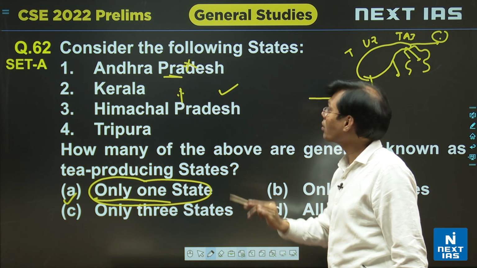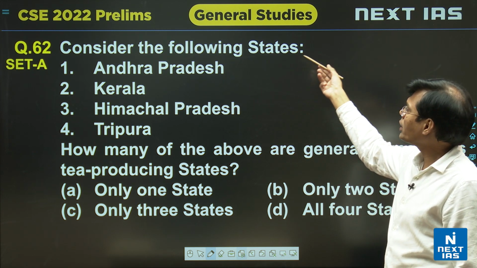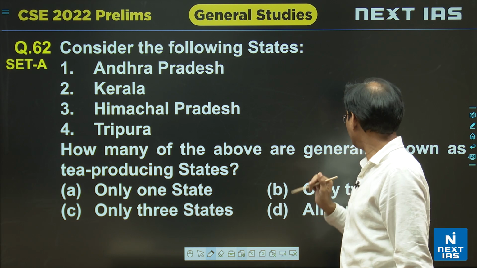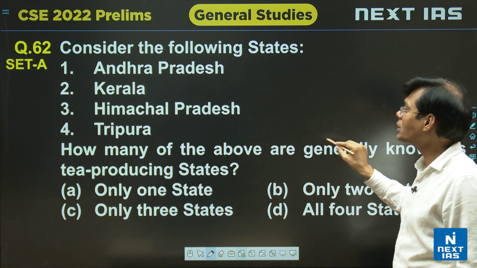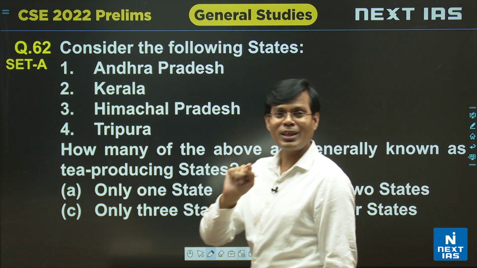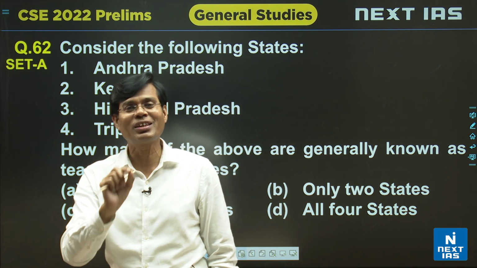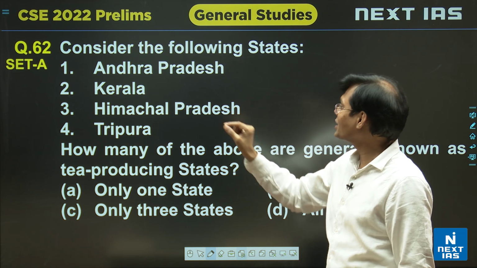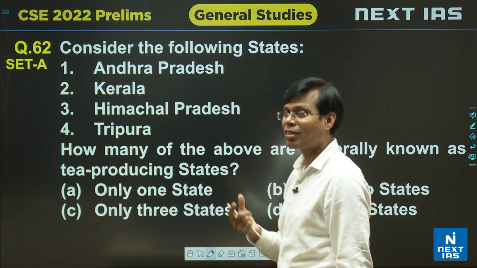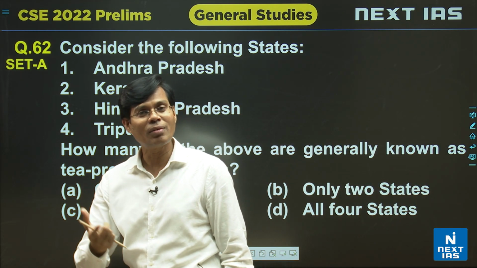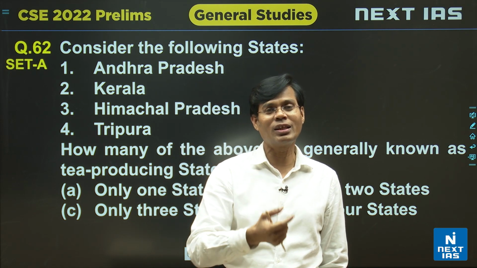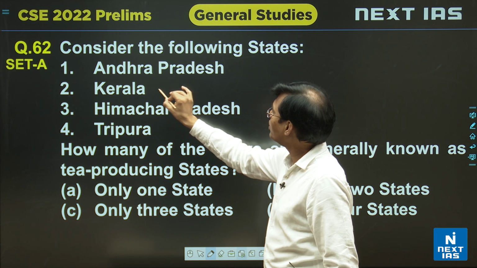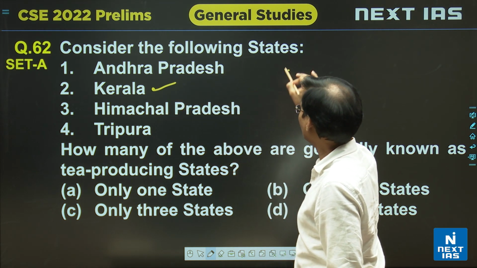And the next is: consider the following states: Andhra, Kerala, Himachal, Tripura. How many of the above are generally known as tea producing states? This topic is slightly confusing, because normally we are aware of Assam as a tea garden area, and also Bengal, the Darjeeling area, Tamil Nadu, and Kerala, Munnar. So Kerala is quite famous, of course. That is correct here, a tea producing state.